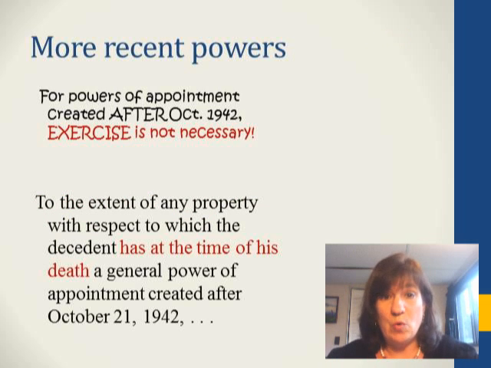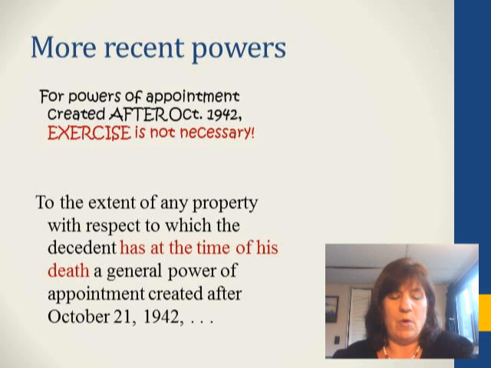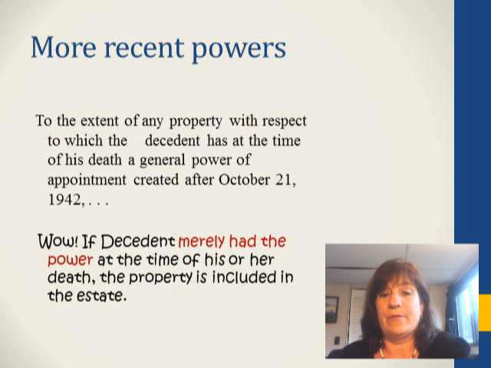Different rule for the newer powers of appointment. It's a lot simpler. We don't care about exercise. Huh, what a relief, for the most part. To the extent of any property with respect to which the decedent has, at the time of his death, a general power of appointment. So now all we care about is, did decedent have a general power of appointment at death? That's enough. We don't need to exercise it in the will. We don't need to have exercised it at any point in the past. If you have the power at death, we include the property that you could appoint.